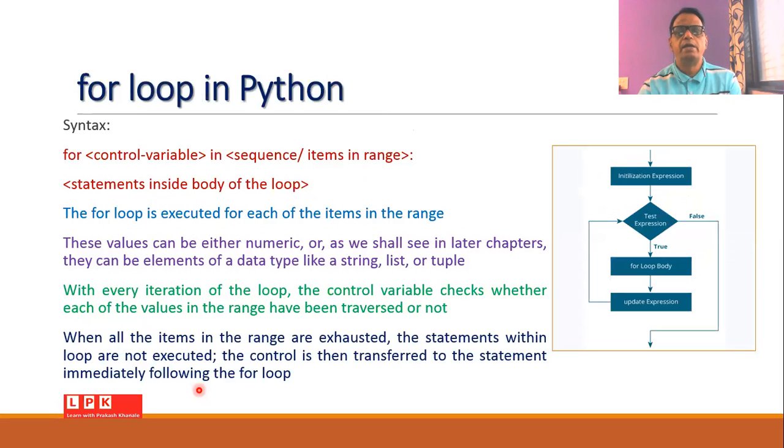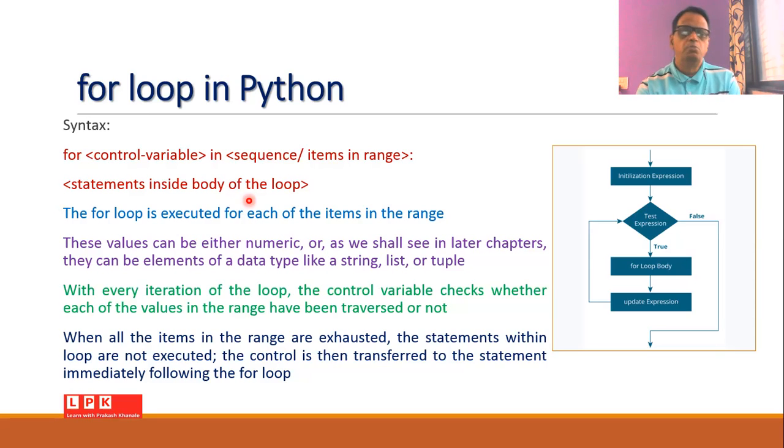So let us first understand the syntax associated with the for loop. Initially, you will write the keyword for, then you will use some control variable. Then you will use the keyword in. Then you write some sequence, or atoms in a range. Then you put a colon, and then you write the statements which will constitute the